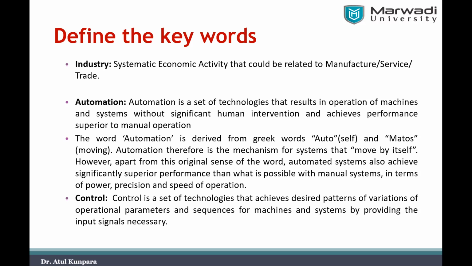That is, you may need to control temperature, or pressure, or some liquid level or anything. Whatever type of control you require, whatever type of patterns of variation in that control parameter you require, that is going to be achieved by the control system by providing some input signals which are necessary. Unless you sense that input signal, for example, if you are controlling the temperature, we require to sense the actual temperature.